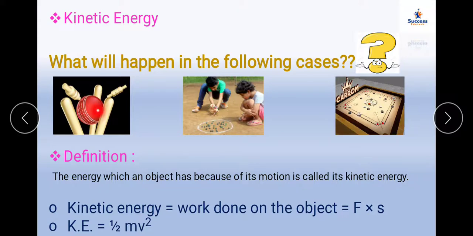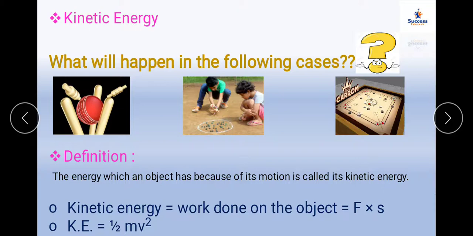So all the objects in motion are creating some disturbance to the stationary object, and the stationary object is again set into motion. So we can say that the moving object is providing energy to the stationary object and setting it in motion, isn't it? So the definition of kinetic energy is: the kinetic energy which an object has because of its motion is called kinetic energy.